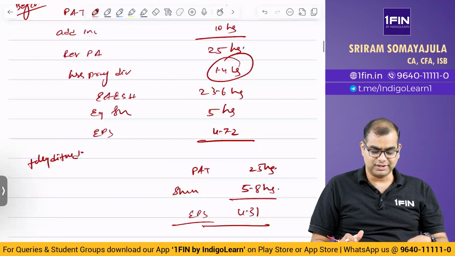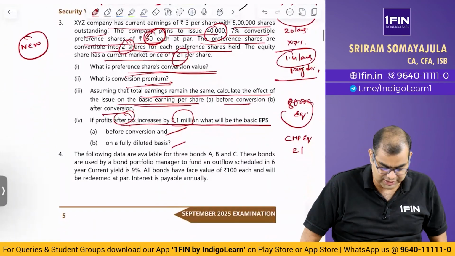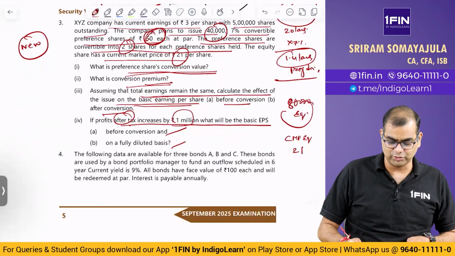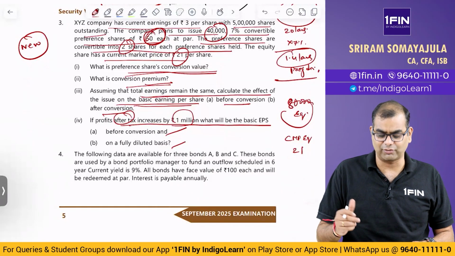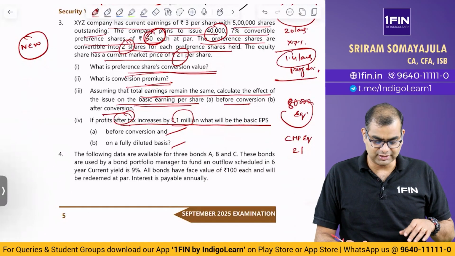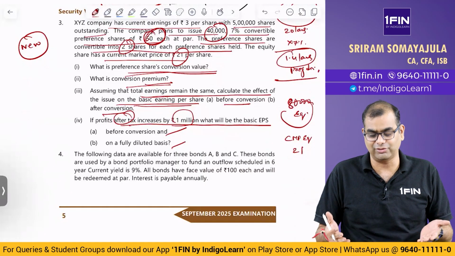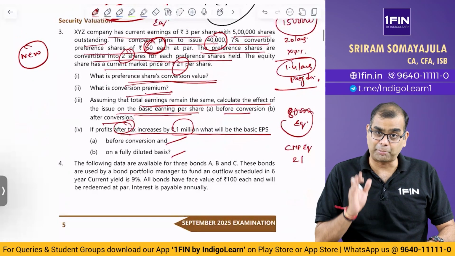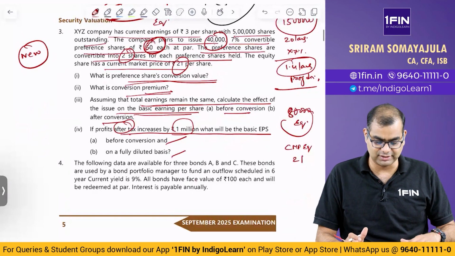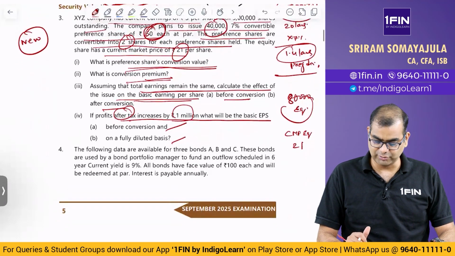Okay, so this is a slightly different question. I don't think we have solved anything like this in CA Final AFM at least. Probably would have done some questions like this in AS, EPS, I think AS 20 or whatever the relevant Ind AS is. But I am not really sure if this follows exactly. I don't think you've been given all the data that is required for you to actually solve it properly as per Ind AS or the relevant AS 20. Right. So this is one question that I'm going to solve.